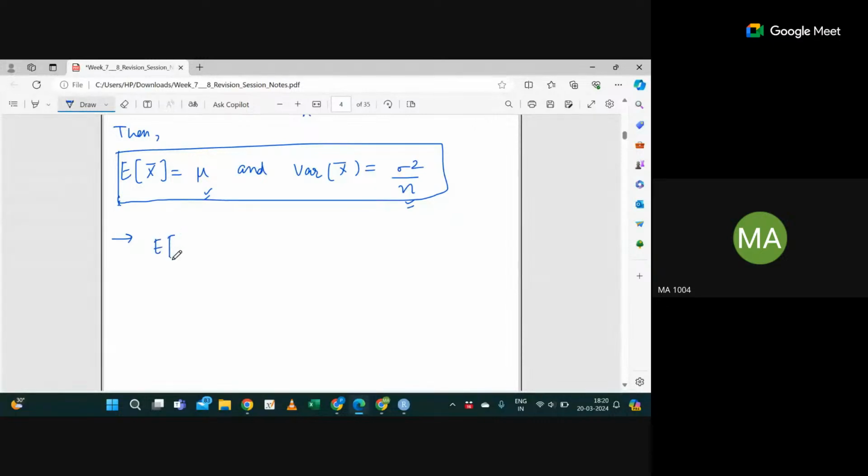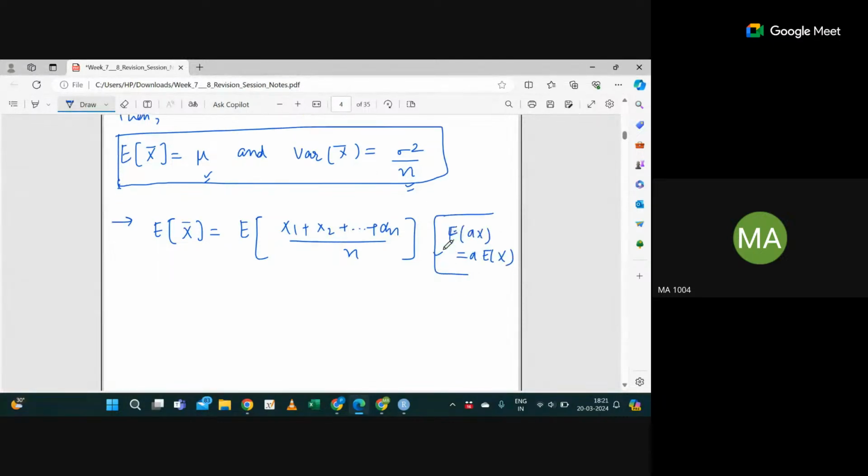So what is the expectation of x bar? Expectation of x bar means I can write expectation of (x1 plus x2 up to xn) divided by n, right? And we know expectation of aX is nothing but a times expectation of X, by the property.